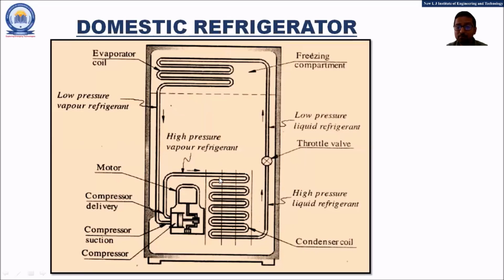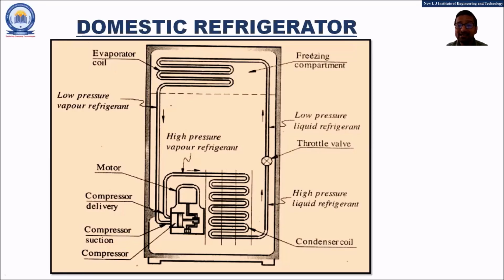The delivery of the compressor is then passed on to the condenser coils. The outlet of the condenser is connected to the throttle valve, also known as the expansion valve, and it is further connected to the freezing section, that is the evaporator coil. The outlet of the evaporator is again connected to the compressor.